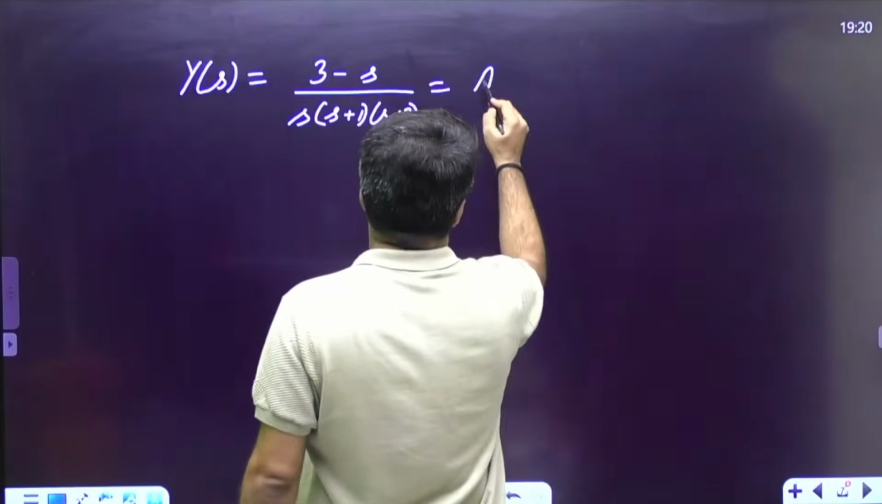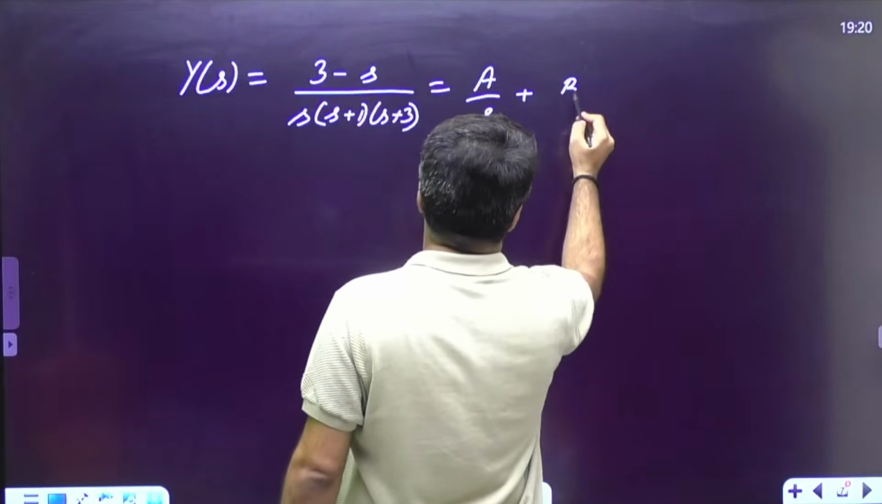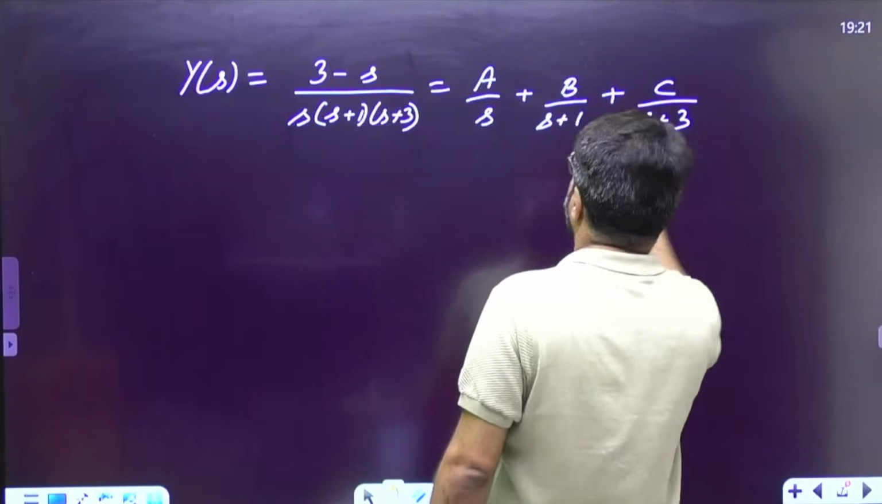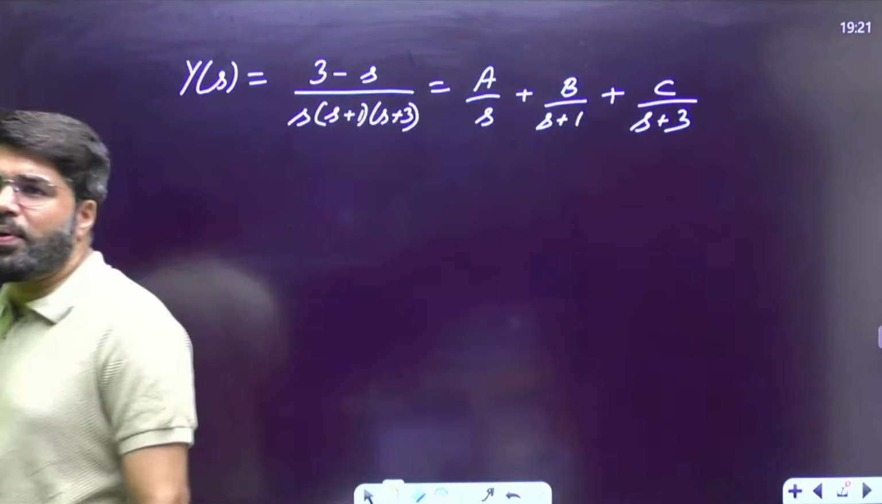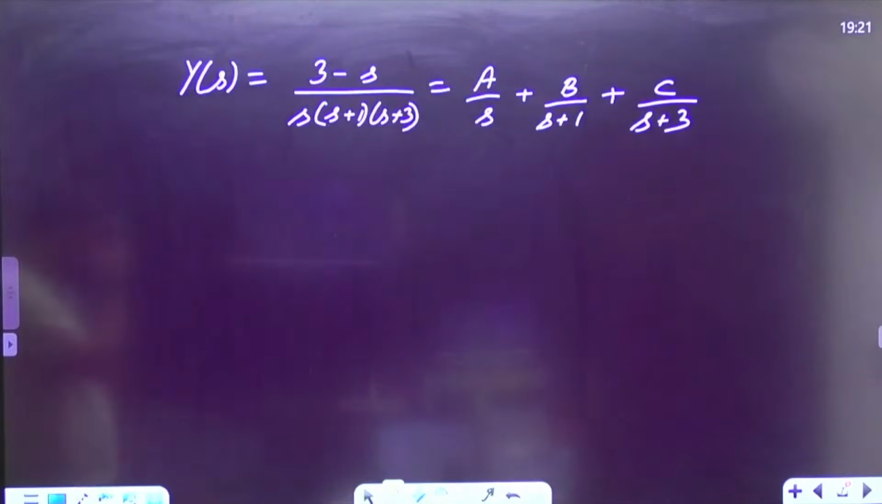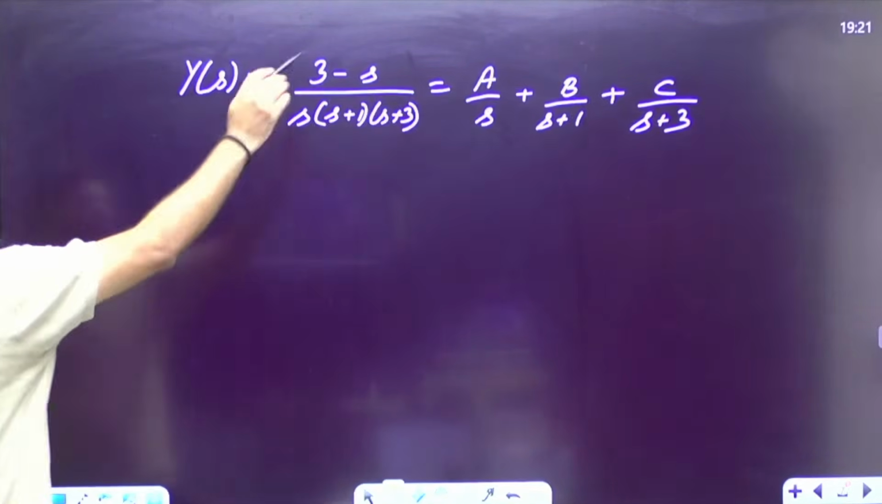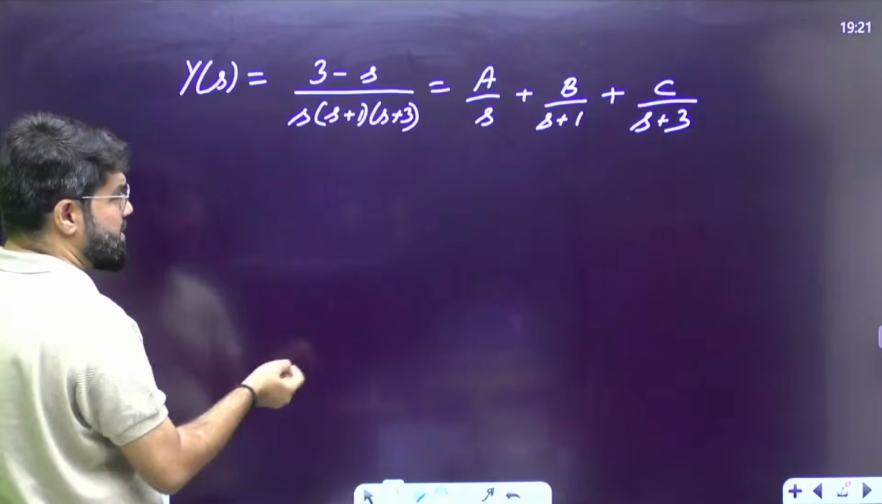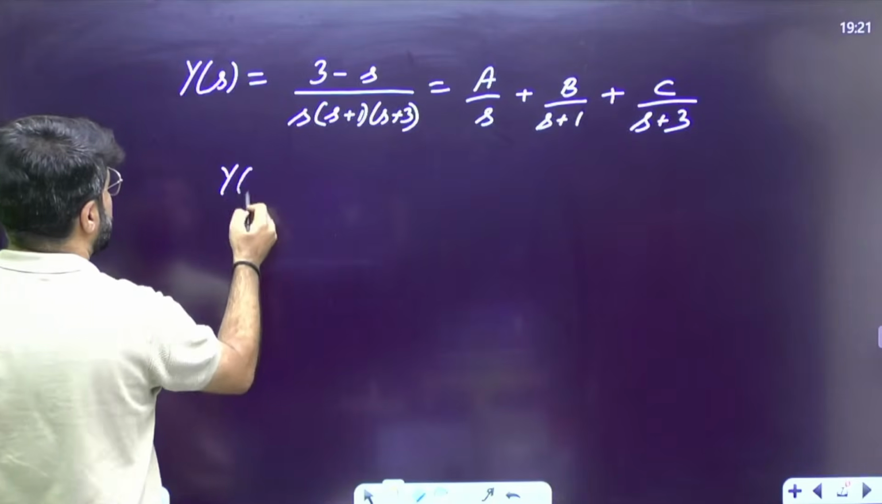And first of all, I should be converting it this way: A by s, B by (s plus 1), C by (s plus 3). To calculate the inverse Laplace, I should split into partial fractions. Right. So I have just split this into partial fractions. Now I want A, B, C. To find A, B, C, I'll multiply throughout by s(s plus 1)(s plus 3). Or you can use the residue method as well.